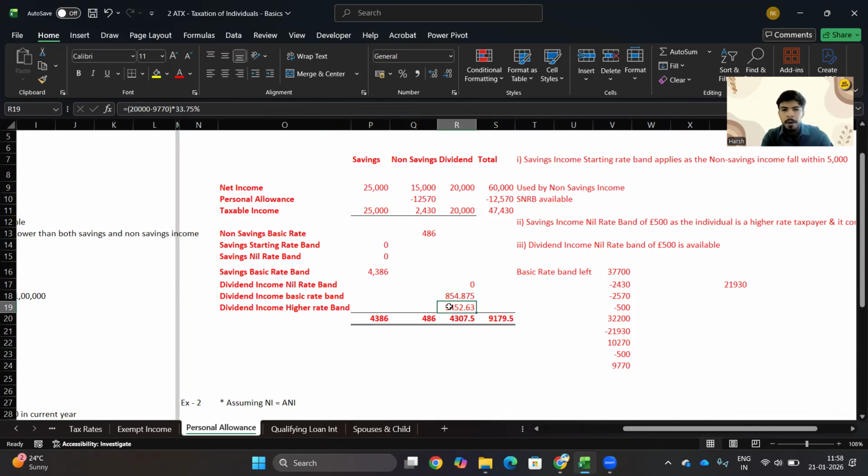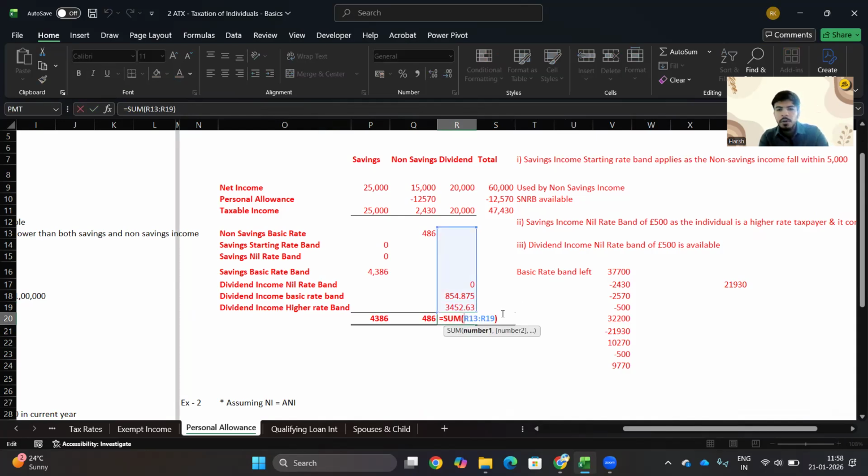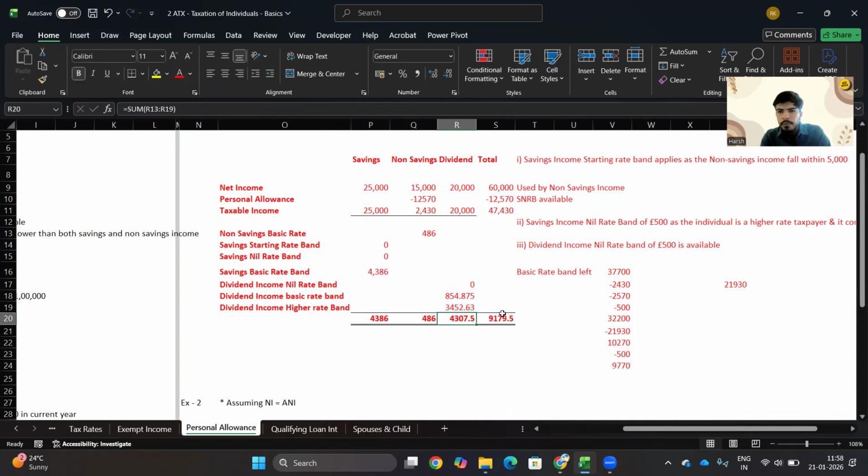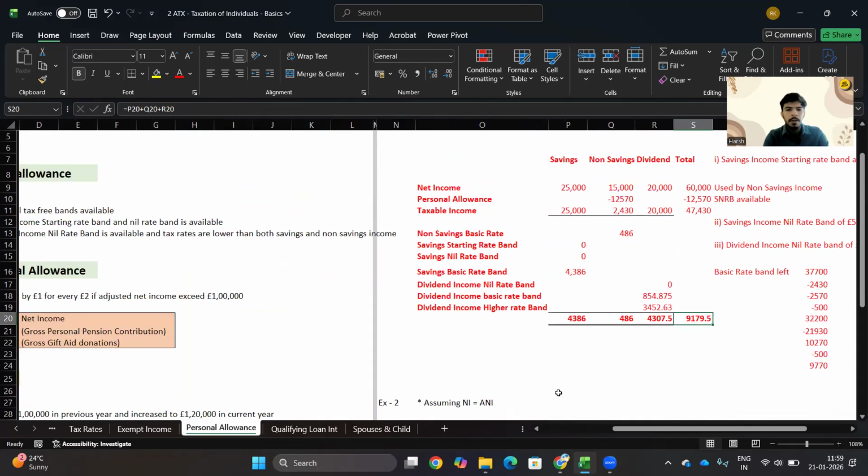Then we move to the higher rate band. Of £20,000 of dividend income, £9,770 has already been charged. So you get £4,307.5. If we want to calculate the total tax, we would get £9,179.5.